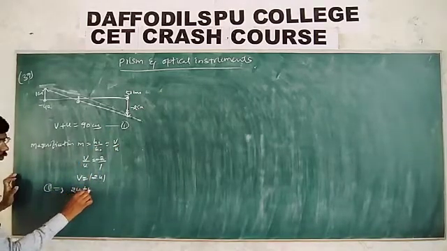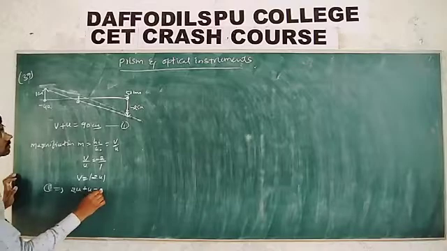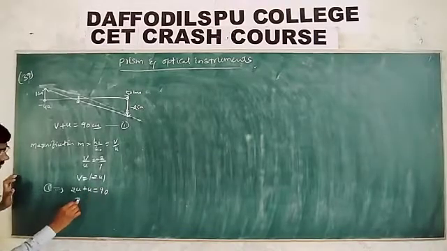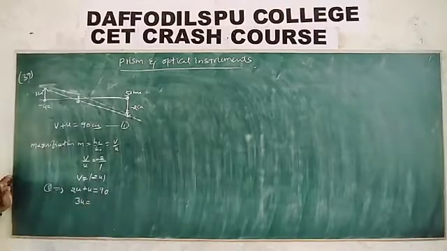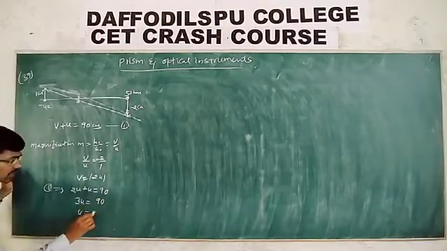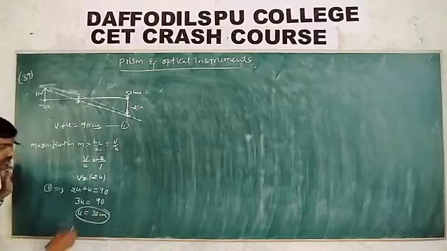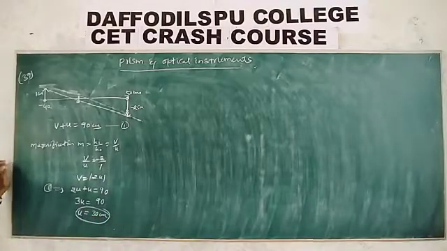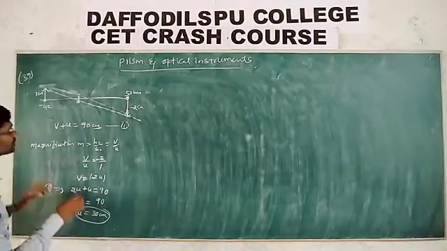2u plus u is equal to how much? 90. Then 3u is equal to how much? 90. Then u is equal to how much? 30 centimeter. The distance is nothing but 30.